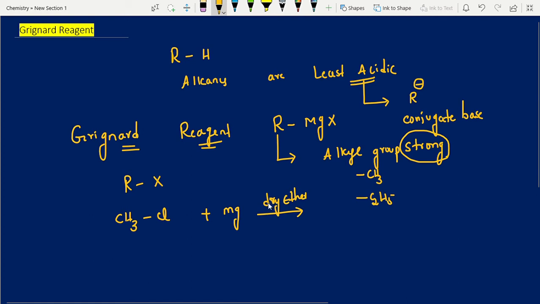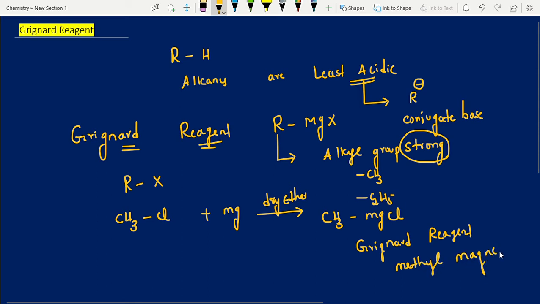In the coming videos I am going to do more sequence questions, and in sequence questions this is one of the points they include. Magnesium in dry ether means Grignard reagent preparation, while sodium in dry ether is nothing but the Wurtz reaction. So what is this? CH3MgCl. This is the way we prepare Grignard reagent. What is this Grignard reagent's name? Methyl magnesium chloride.